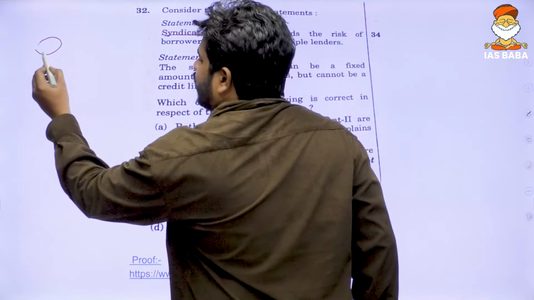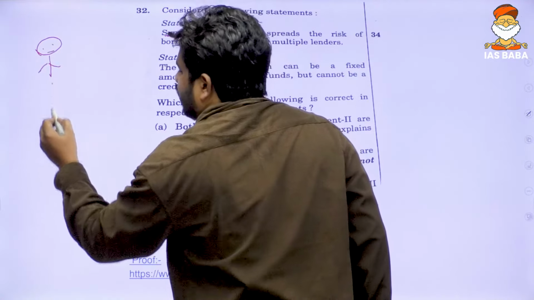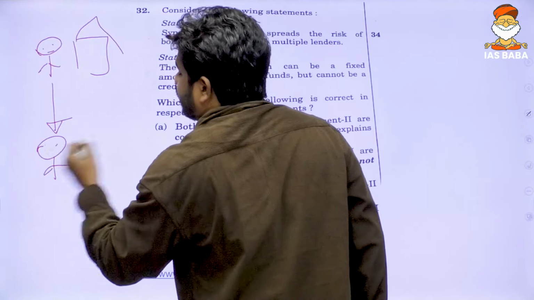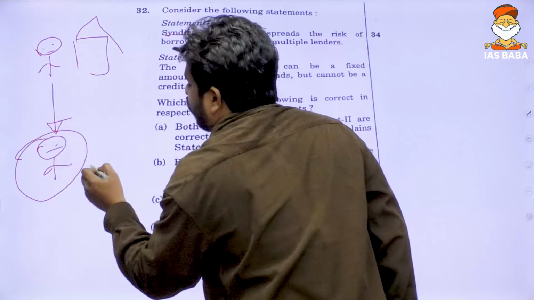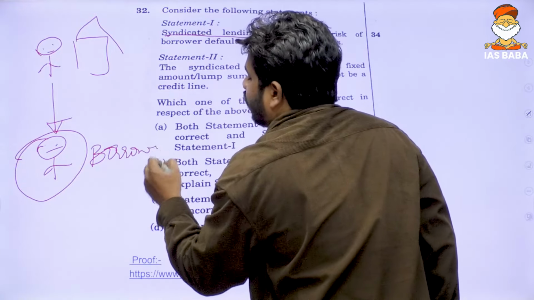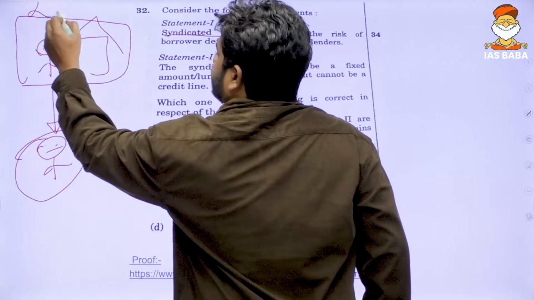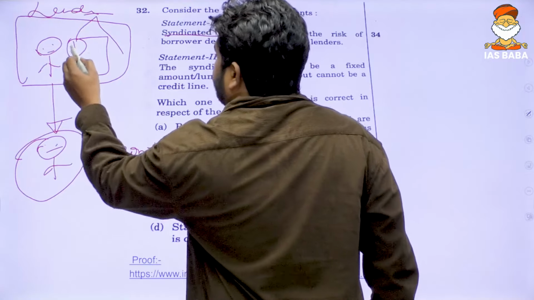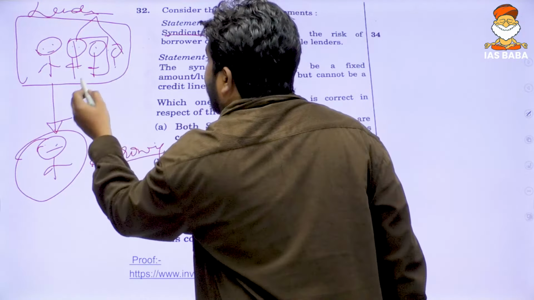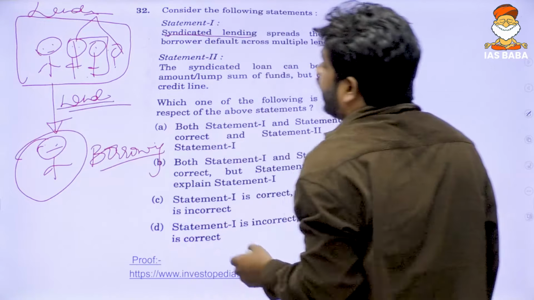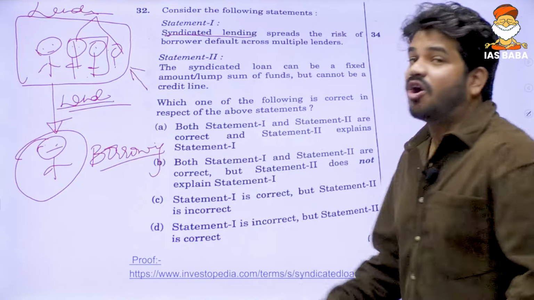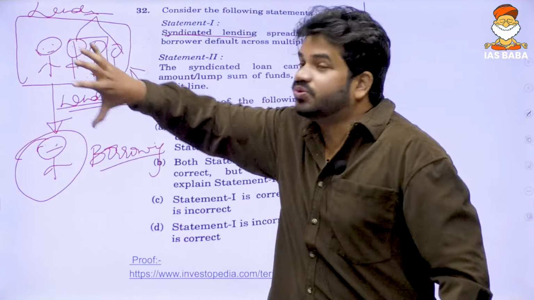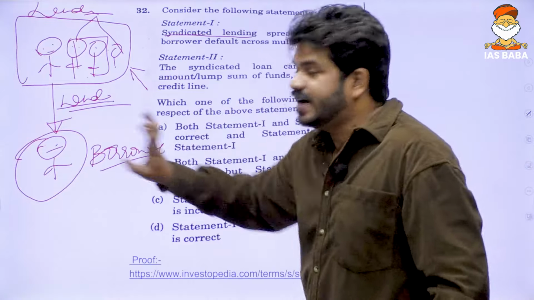All right, conventionally what happens is, usually a single person or a bank tries to lend to a person. So this is a person who is borrowing money, and these are the lenders. Now if a group of people come together and lend, that time we call this syndicated lending or consortium lending. Syndicated lending means these lenders together are forming a syndicate and lending to a person.